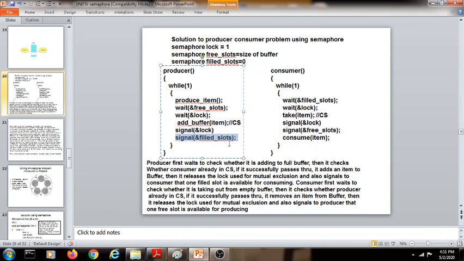So what is happening here? Producer will first check whether there are any free slots. If there are any free slots, then it has to check whether the consumer is working on the same buffer. If the consumer is not working, then only the producer is allowed to add the item to the buffer. And whenever it finishes adding that item to the buffer, it will increment the filled slots value by 1, and of course before that it will release the lock for the shared resource. The shared resource in this case is your common buffer.